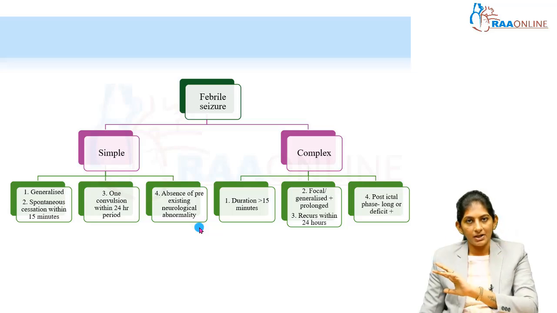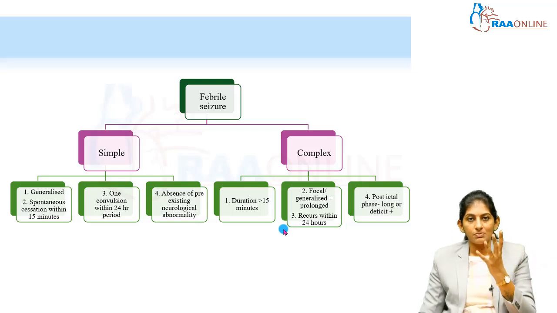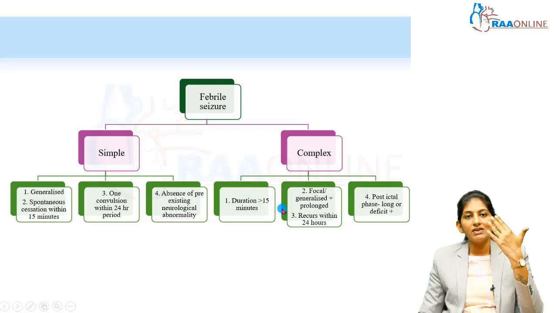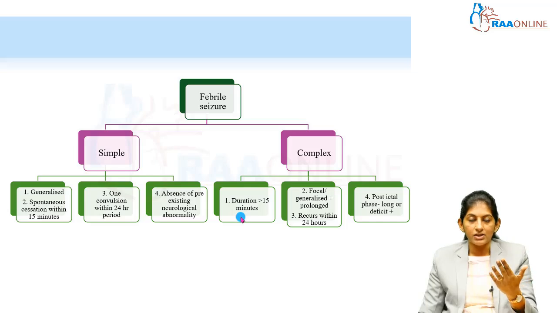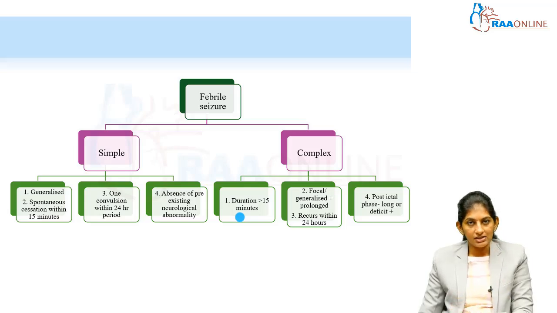Whereas coming to the complex febrile seizure, if any one of these 4 criteria is not fulfilled, then it is safe to classify it as complex febrile seizure. That is what many of our teachers have taught us, and many of the definitions have come up that way. So with complex febrile seizures, you get a focal event, or a generalized event which was very prolonged, that is more than 15 minutes, or if it recurred within the 24 hours, or if the child had a prolonged postictal phase or a postictal deficit. Any of these four, it is safe to classify as complex febrile seizure.